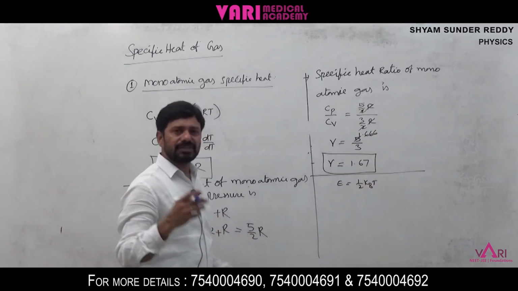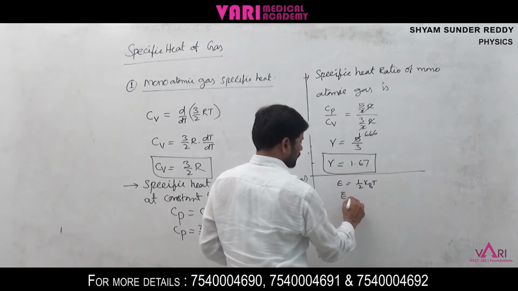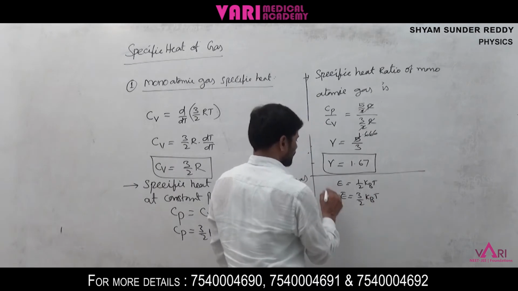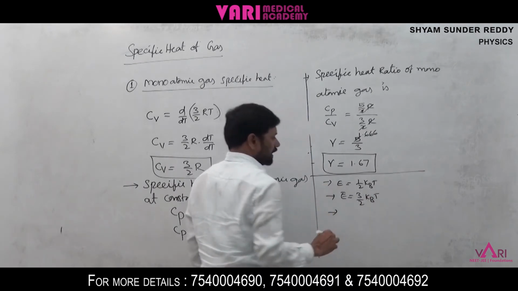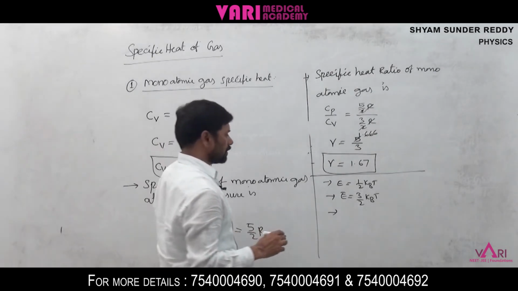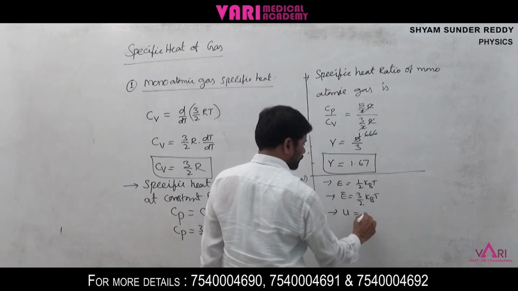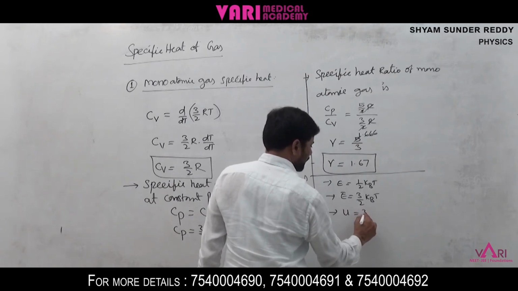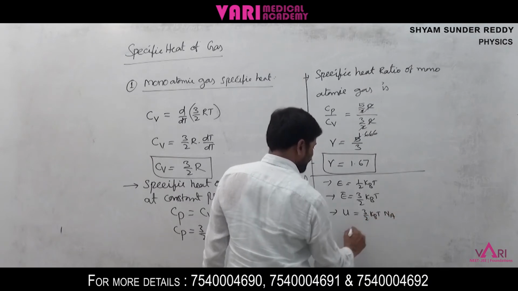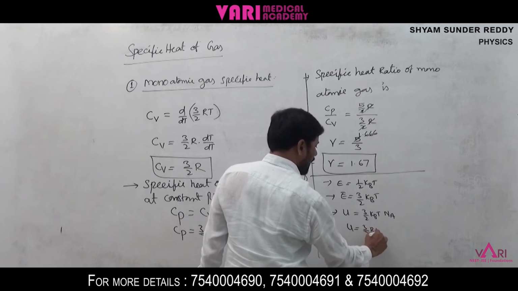Average kinetic energy with 3 degrees of freedom, E bar is equal to 3 by 2 kBT. Third point, internal energy for 1 mole of gas molecule is U is equal to 3 by 2 kBT into Na. This is nothing but U is equal to 3 by 2 RT.